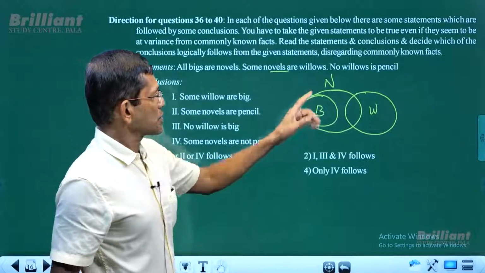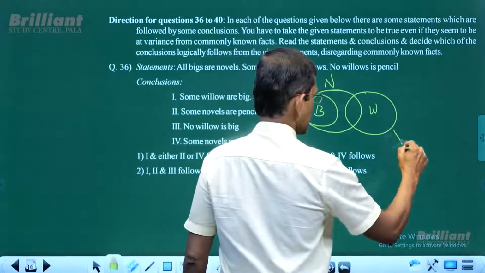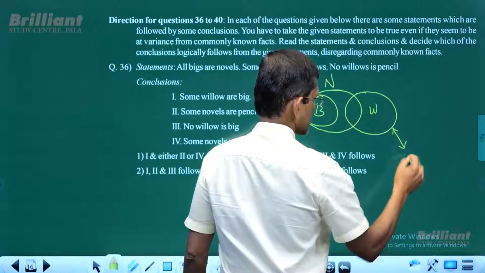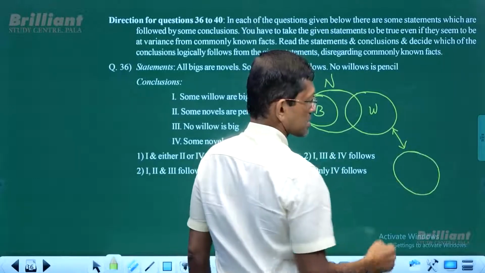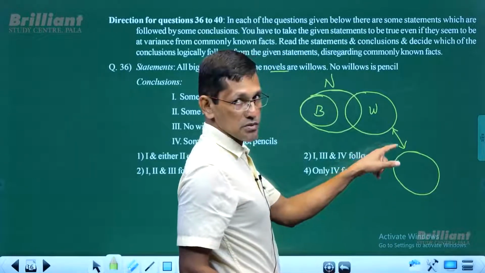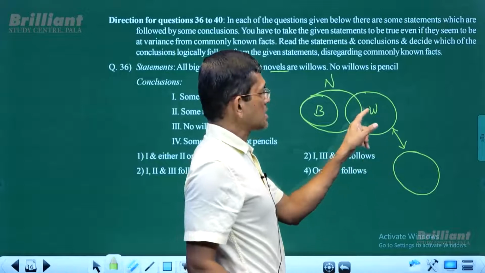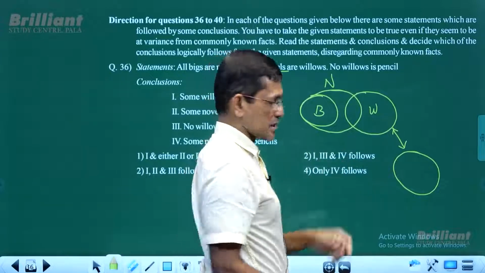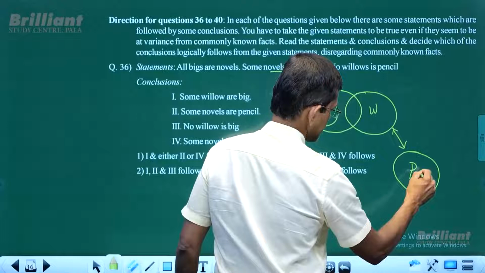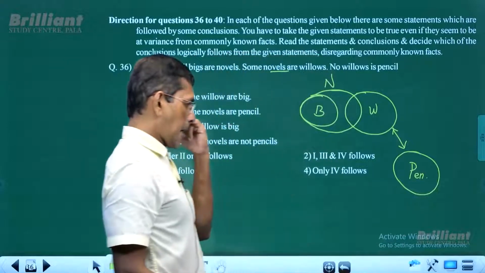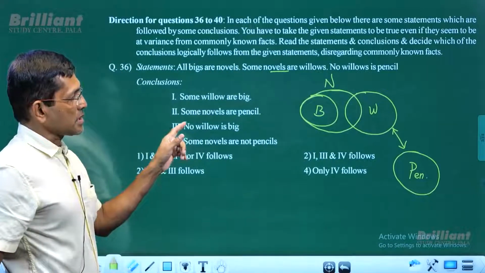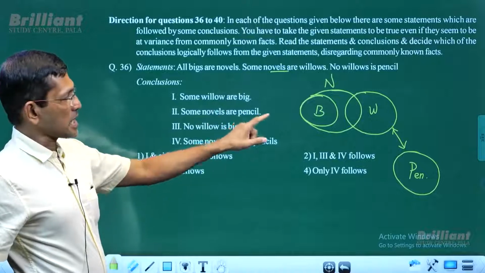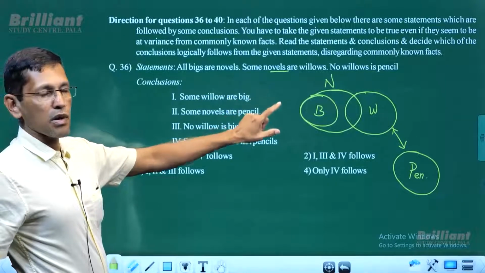And no willow is a pencil. So willow and pencil, there is no intersection. For a no statement, usually we draw a space arrow in between. That space arrow indicates willow and pencil do not intersect. So this is pencil. Ultimately, that's a basic diagram. Basic diagram means diagram with the minimum possible overlap.